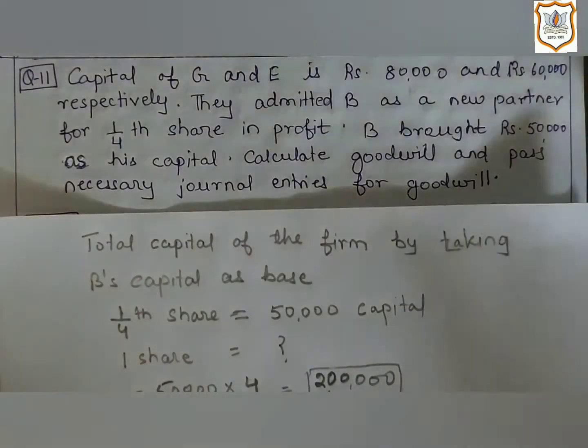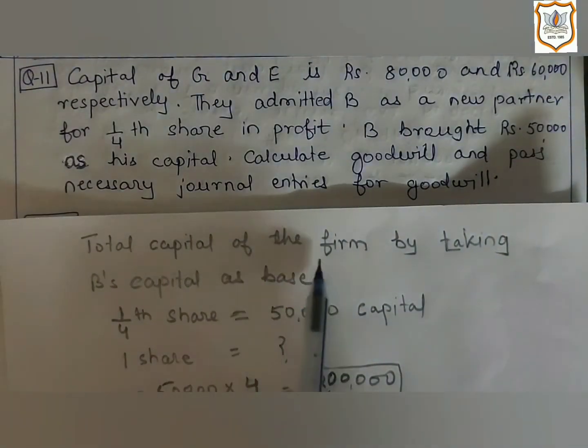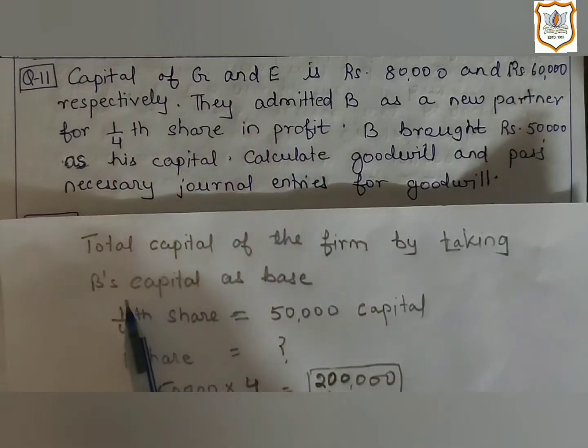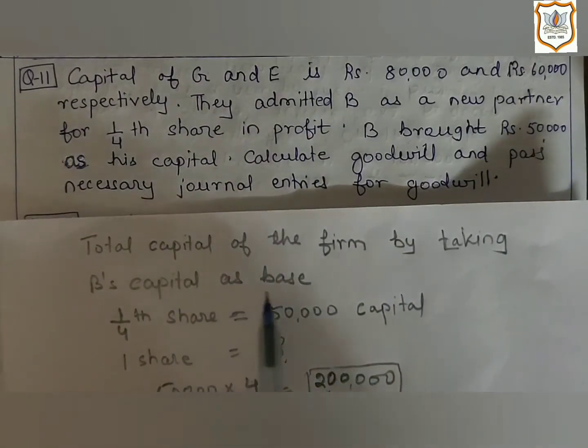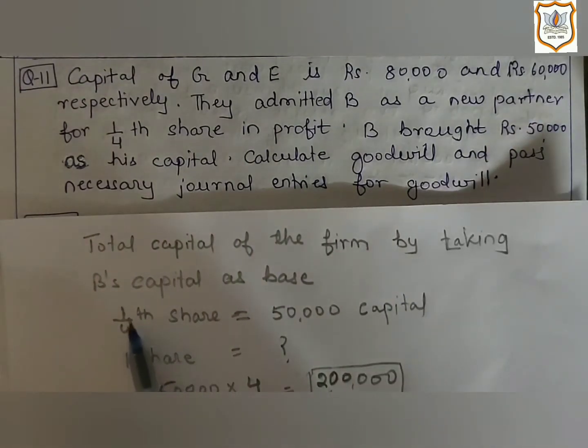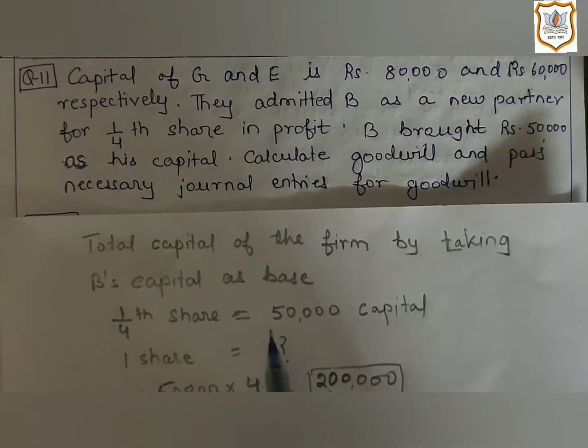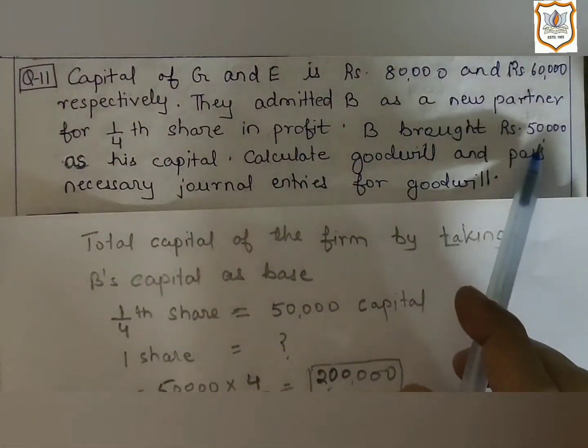Here first we will calculate total capital of the firm by taking B's capital, that is new partner's capital, as base. Here new partner's share is 1/4 and his capital is 50,000.